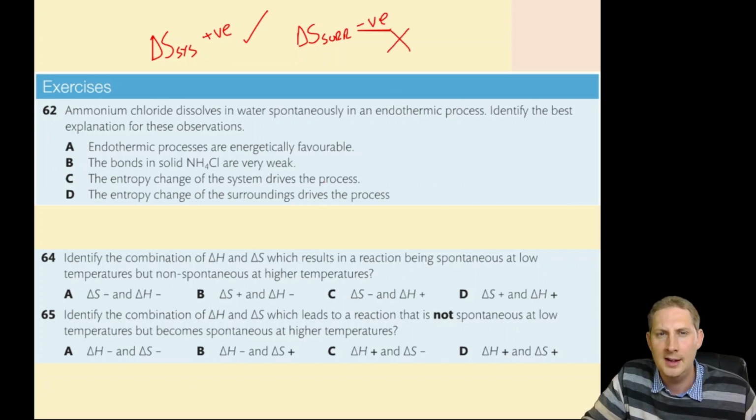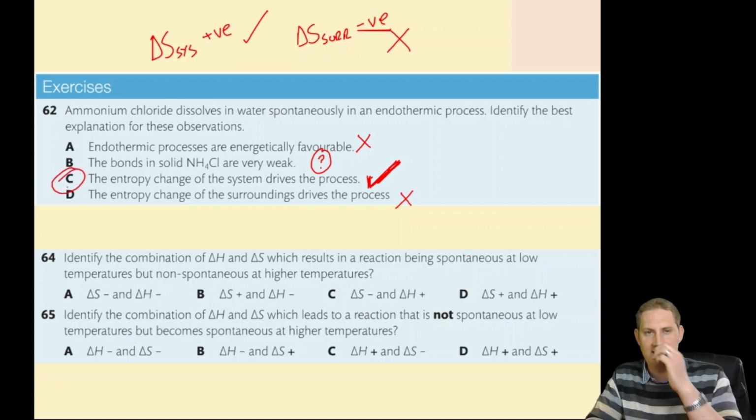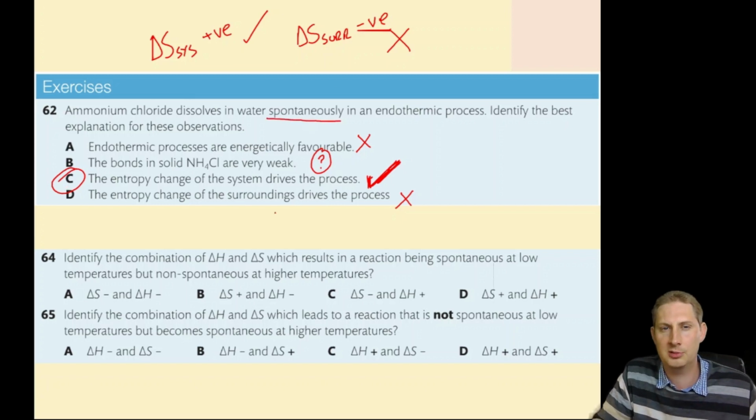So let's have a look. Endothermic processes are energetically favourable. No. That's bad in terms of spontaneousness. The bonds in solid ammonium chloride are very weak. Well, I don't think we can say that instantly. The entropy change of the system drives the process. Yes, it does, because the system gains entropy. The entropy change of the surroundings drives the process. No, the surroundings lose entropy. So the answer here is C. The system entropy change is driving the fact that this is a spontaneous process.